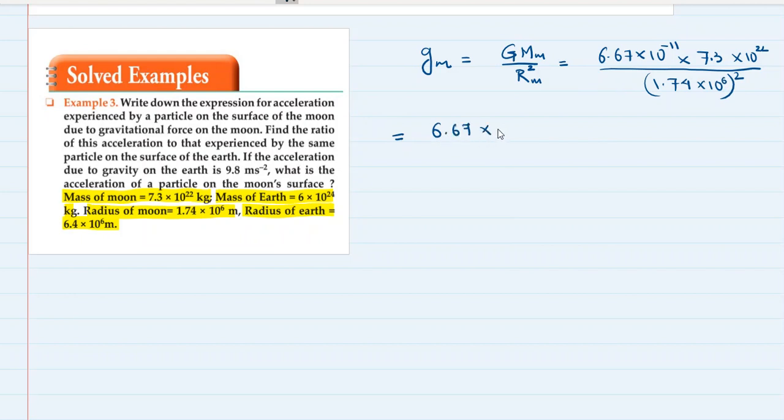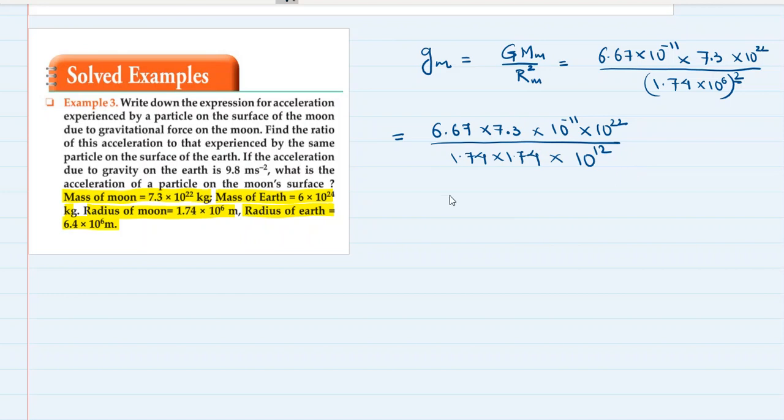6.67 multiplied by 7.3 multiplied by 10 raised to minus 11 multiplied by 10 raised to 22, the whole upon 1.74 multiplied by 1.74 two times because there is a square, multiplied by 10 raised to 6 raised to 2, which is 10 raised to 12.